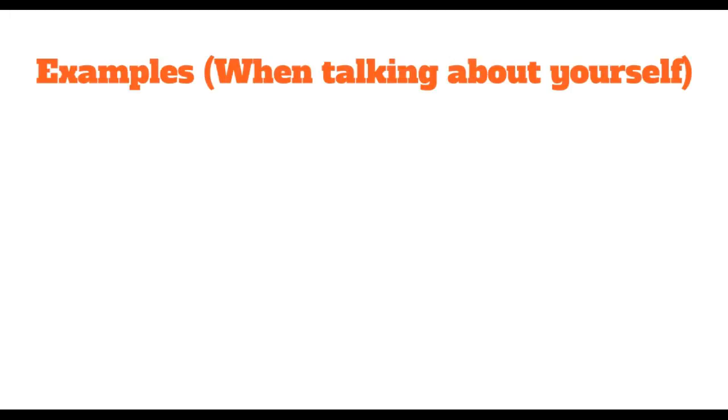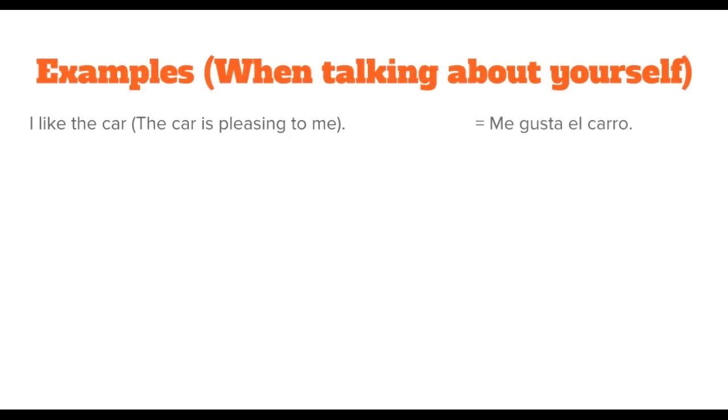I'm going to go over a couple of examples of how to use the verb gustar with the indirect object me when I'm telling about myself, in particular when I'm talking about my likes or dislikes. If I want to say I like the car, what I'm literally going to say is the car is pleasing to me. And the way I would say that is me gusta el carro.